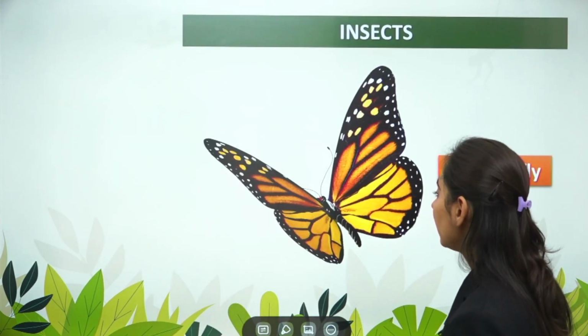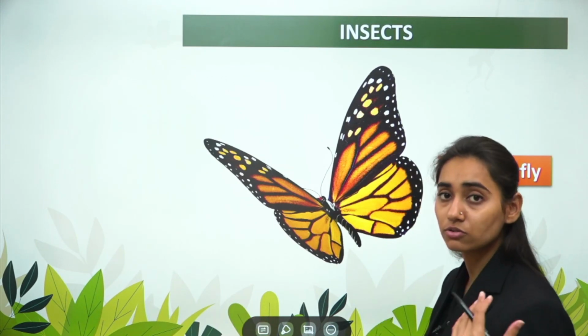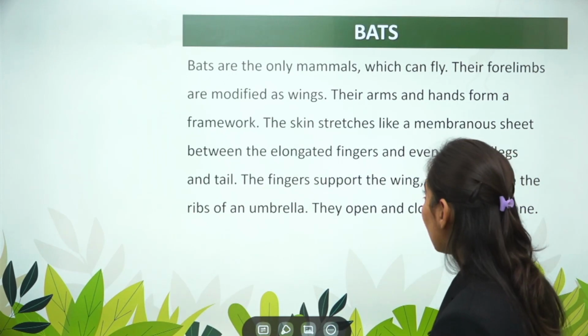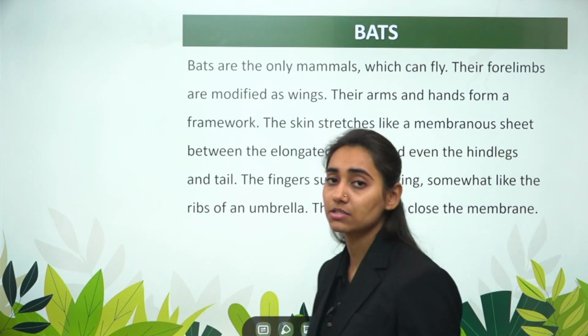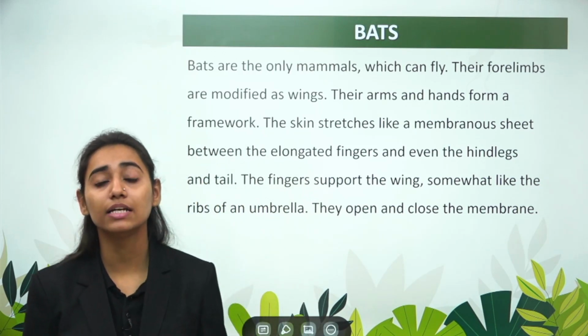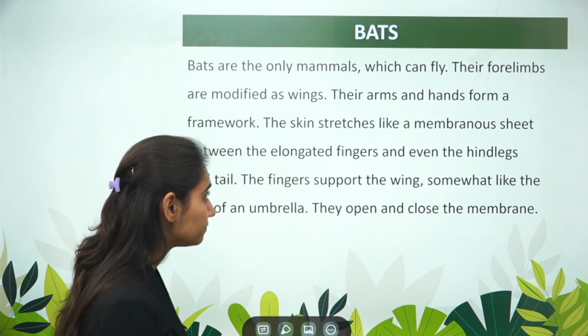So this is a butterfly. It has four wings and hind limbs. So it also does the function of upstroke and downstroke, which help the butterfly to move from one place to another. Then coming to bats, bats are the mammals. Mammal, that is they do not lay their eggs, but they give birth to their young ones. So they are the only mammals which can fly.